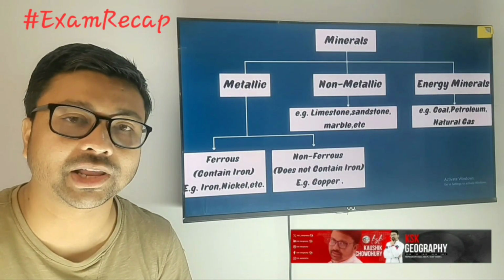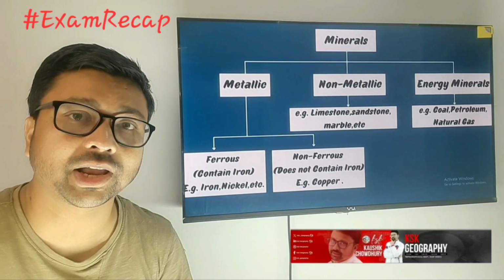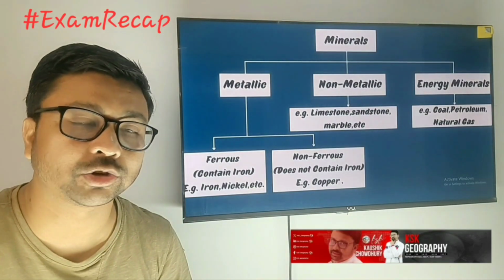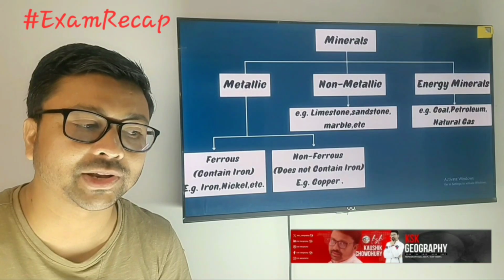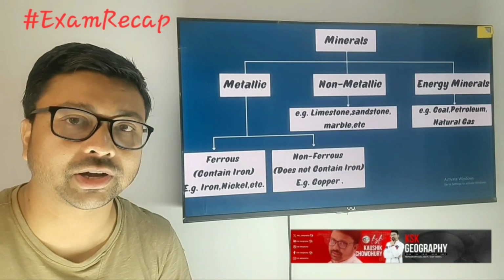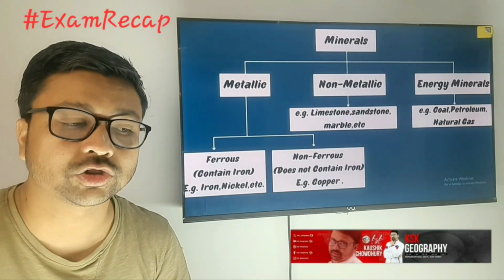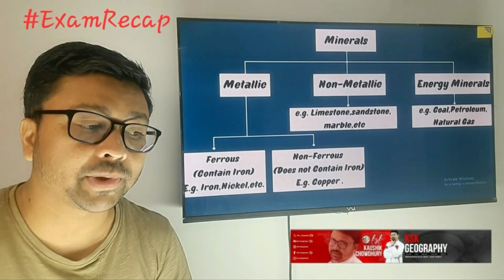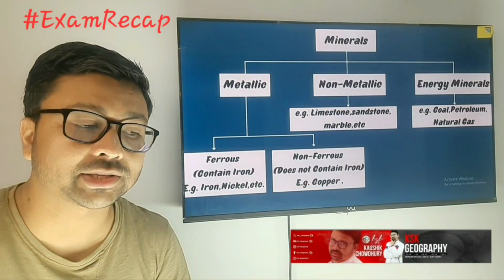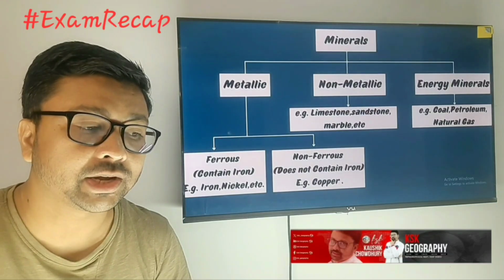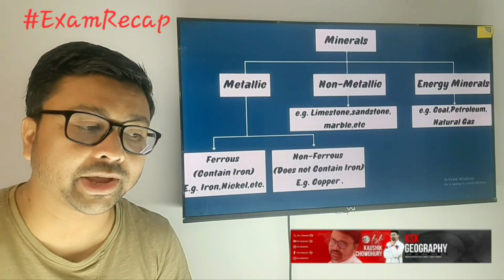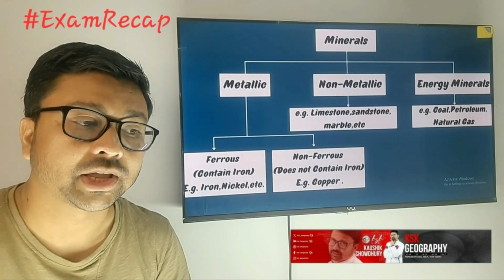Basically, minerals are classified into metallic and non-metallic, and there are also energy minerals. Metallic minerals are further classified into two types: ferrous and non-ferrous. Ferrous means attracted by a magnet, and non-ferrous means not attracted by a magnet. For example, ferrous: iron, nickel. Non-ferrous: copper or manganese.